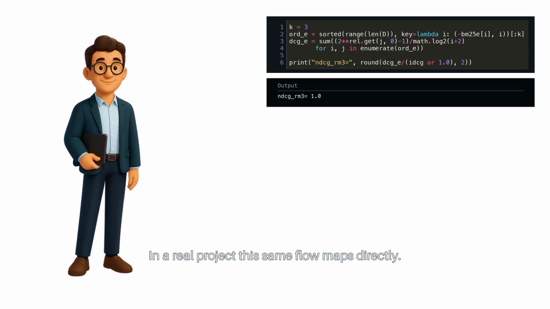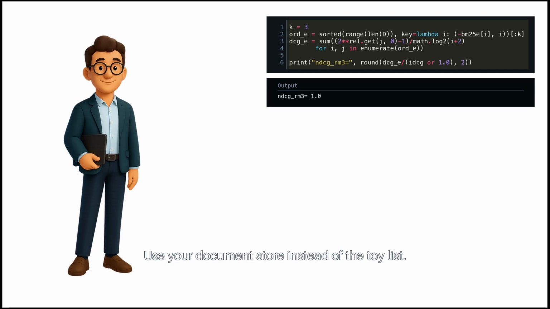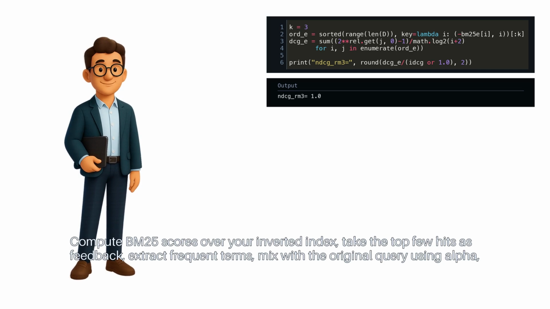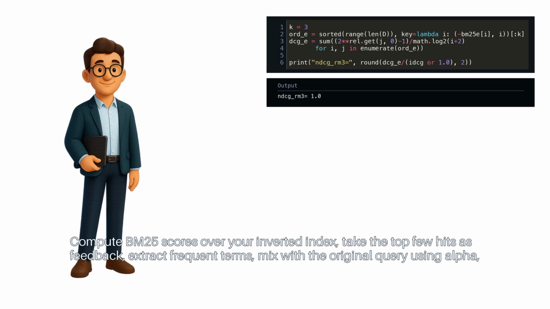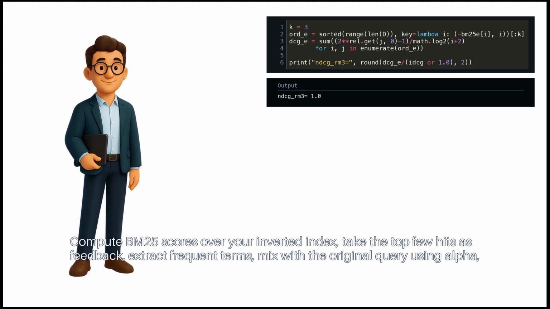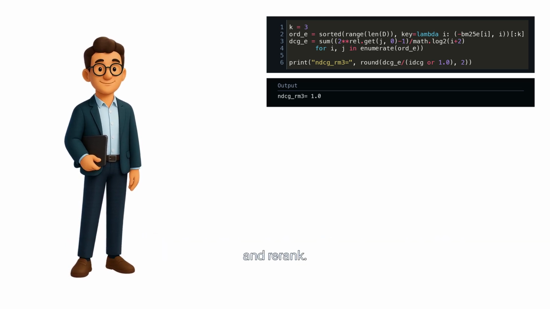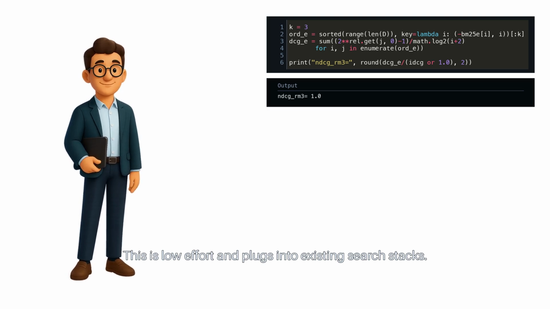In a real project, this same flow maps directly. Use your document store instead of the toy list. Compute BM25 scores over your inverted index. Take the top few hits as feedback. Extract frequent terms. Mix with the original query using alpha, and re-rank. This is low effort and plugs into existing search stacks.